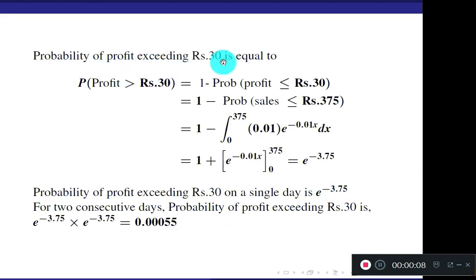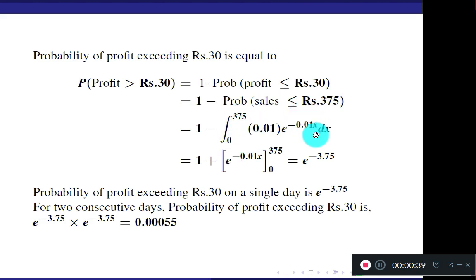Probability of profit exceeding rupees 30 is equal to 1 minus probability of profit less than or equal to rupees 30. Profit less than rupees 30 means your sales amount will be less than or equal to 375 rupees. And sales amount is nothing but capital X. So your probability of X less than or equal to 375. That means 0 to 375 you have to integrate.